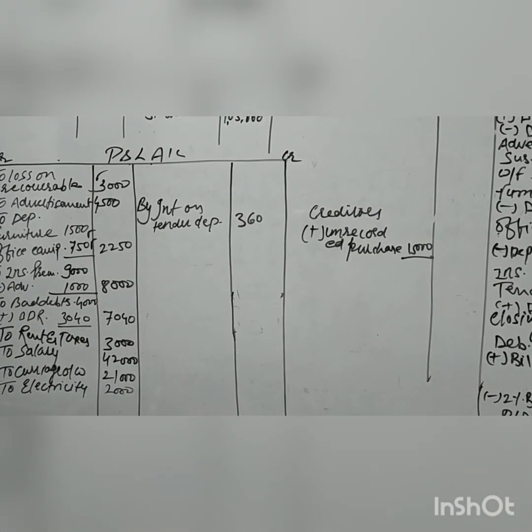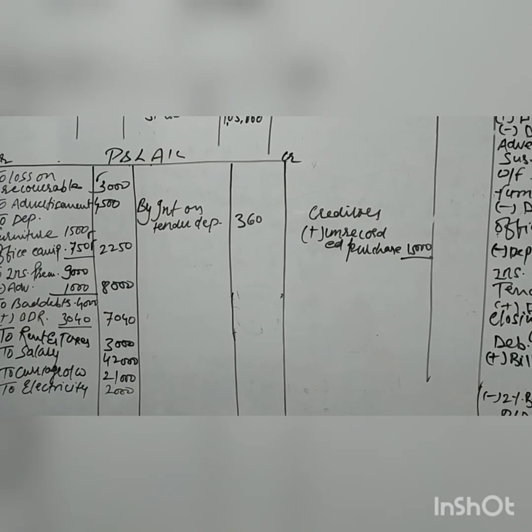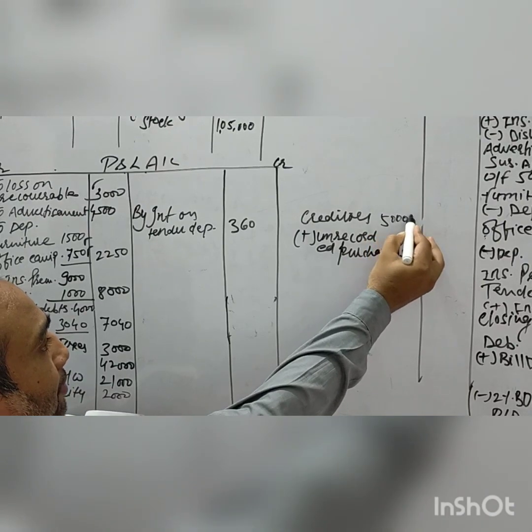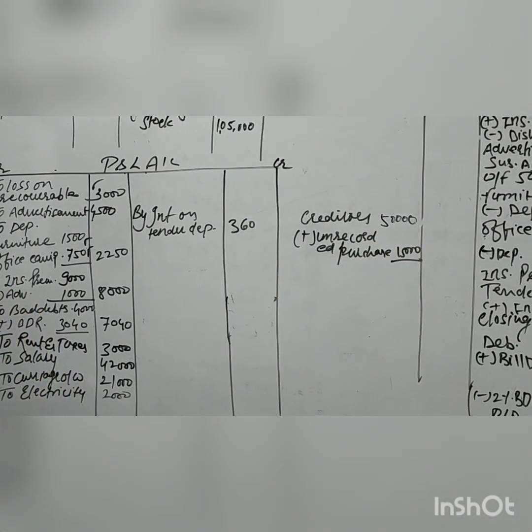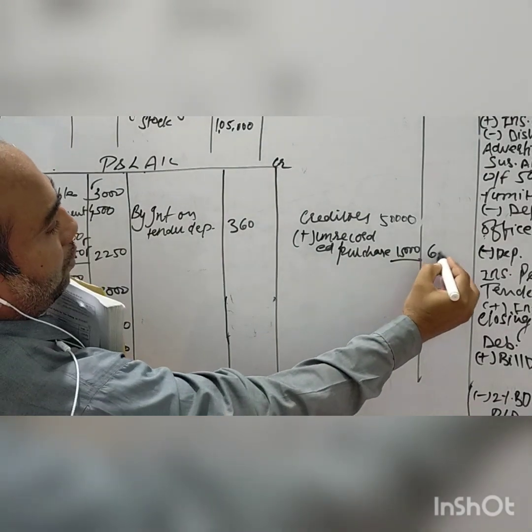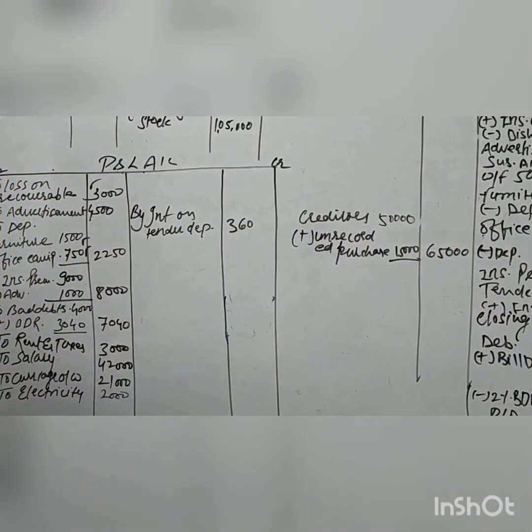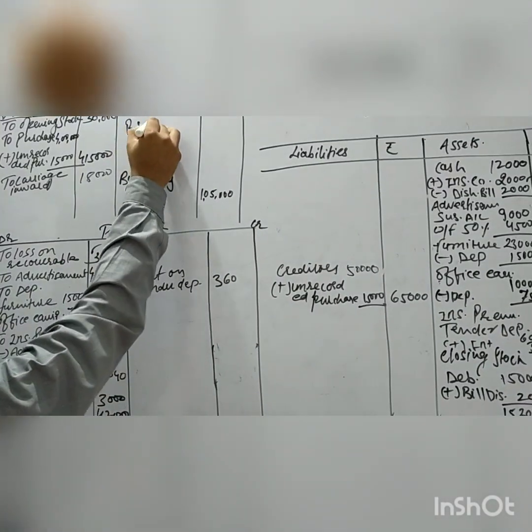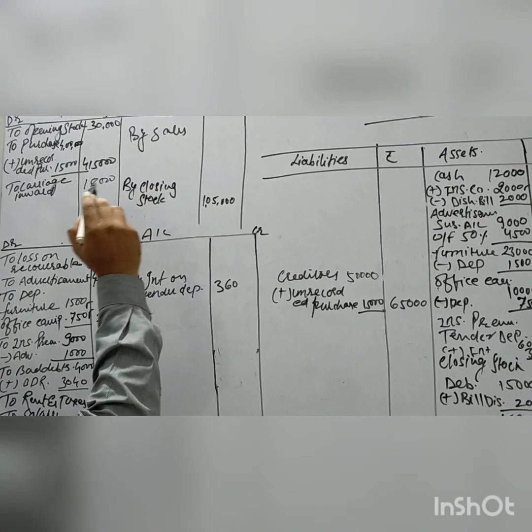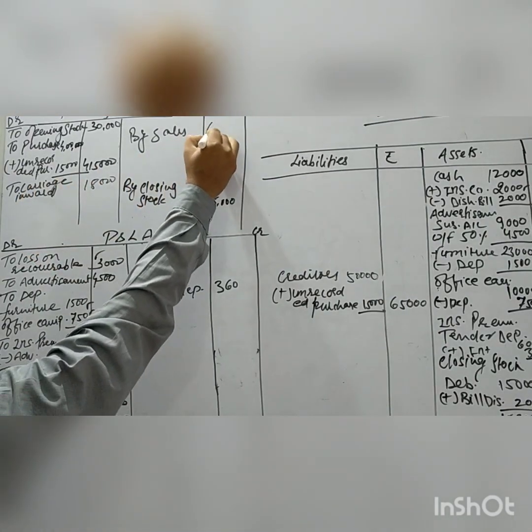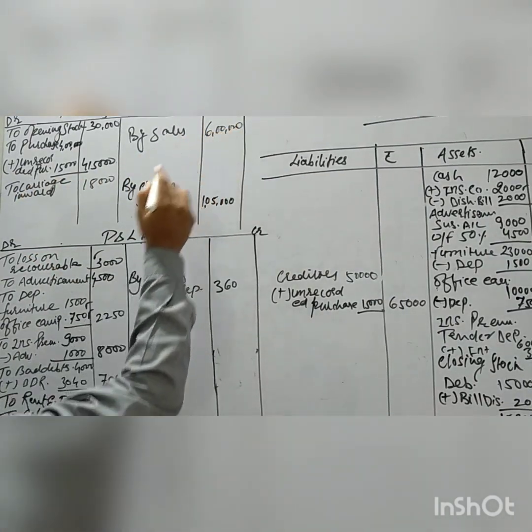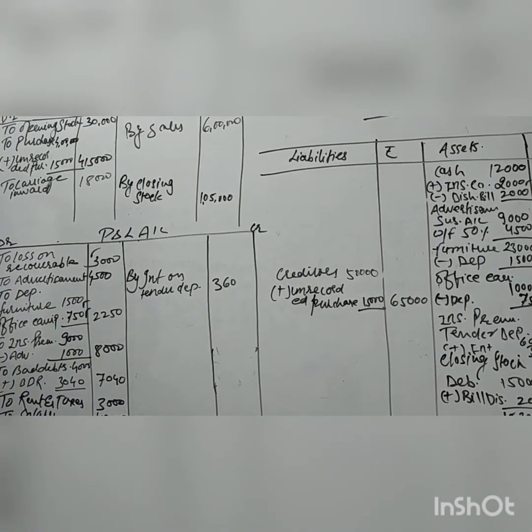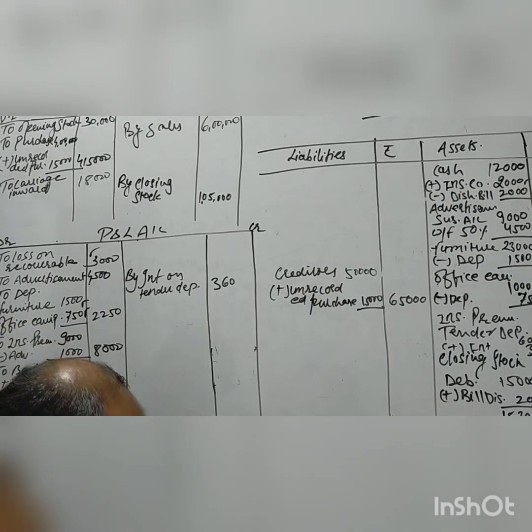Now the time has come to the credit side of the trial balance. Creditor value is given 50,000, so it will come to the liability side in the balance sheet. Unrecorded purchase 15,000, so the outer column is 65,000. Now sales will come to the trading account credit side, 6 lakh rupees. Now only the capital of Mehta and Parekh is given, so I'll write it after some time.